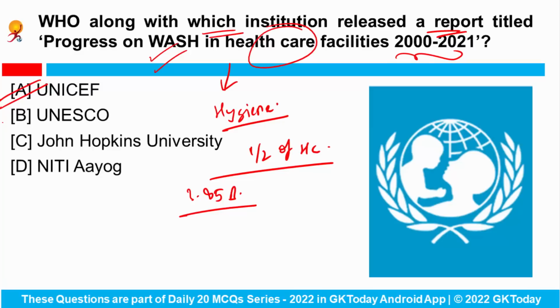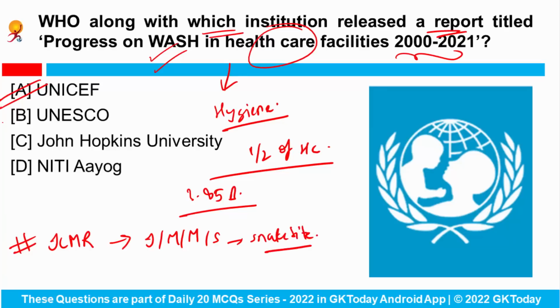Now another report was there. The Indian Council of Medical Research has recently released a study on the incidence, mortality, morbidity and socio-economic burden of snake bite in the country. As per the study, snakes kill more than 45,000 people in India every year, while only 30% of the victims reach hospital to seek medical treatment.